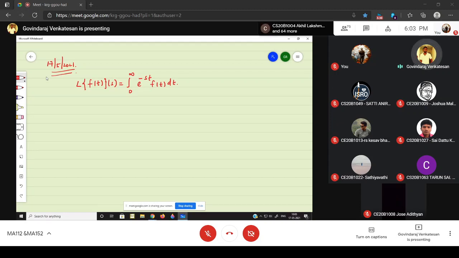Okay. So also, what are the examples I have given? So f of t is given. What is the Laplace of f of t of s? When f of t is 1, what is Laplace of f of t? That is 1 divided by s. If f of t is t, what is Laplace of t? That is 1 divided by s square, right? If f of t is t square, then Laplace of f of t is 2 divided by s cube, and so on. If f of t is t power n, this is n factorial divided by s power n plus 1, right?